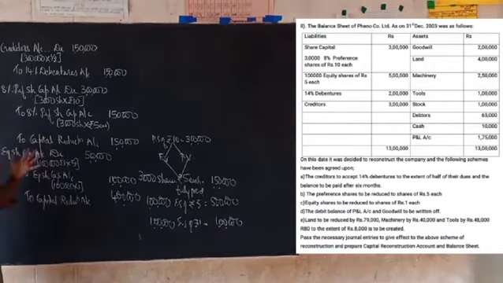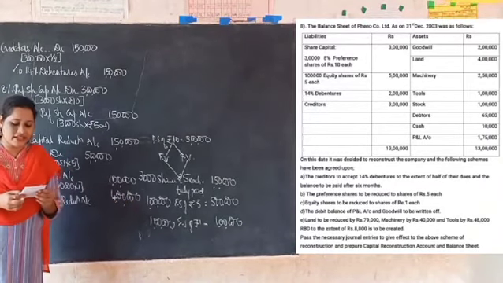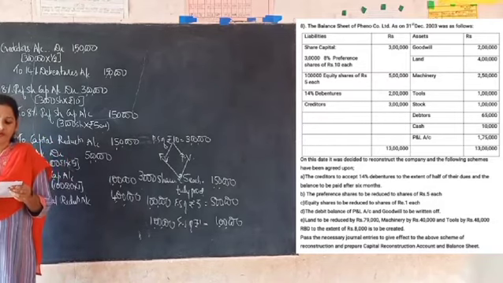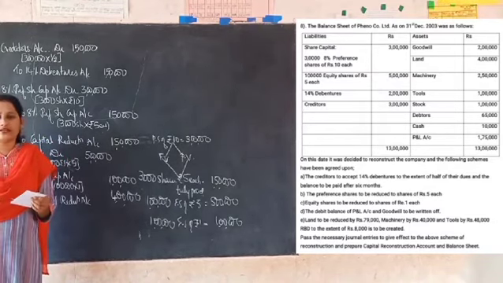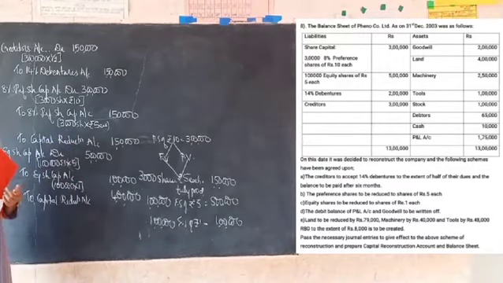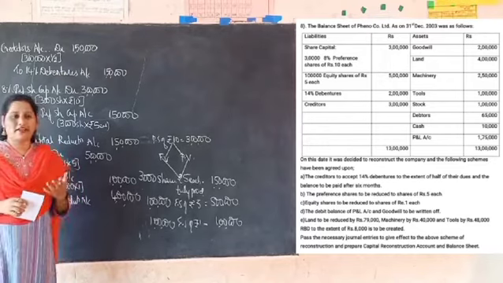Okay, here we have reduced the preference share capital as well as the equity share capital. Let us take up the next point, that is fourth point. It says that the debit balance of profit and loss account and goodwill to be written off. Now, from which account we have to write off? Utilizing the capital reduction account. First, let's see what is the total amount available in the capital reduction account.